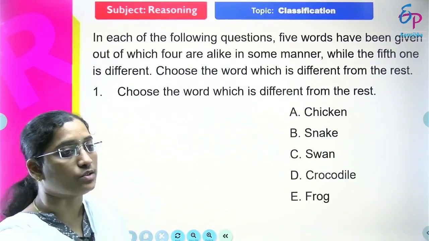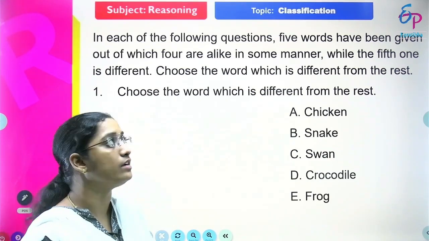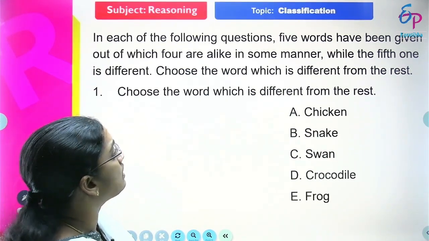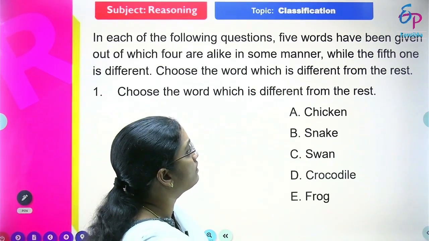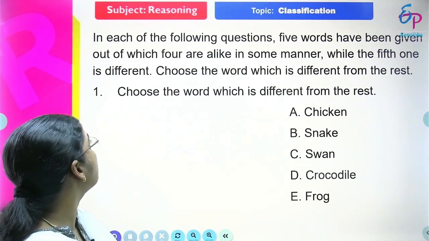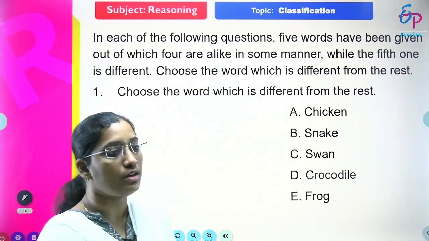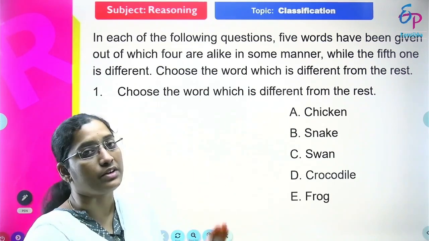Here they are giving some basic information related to the classification topic. In each of the following questions, 5 words have been given, out of which 4 are alike in some manner, while the 5th one is different. Choose the word which is different from the rest. That means in your questions they are giving 5 options.